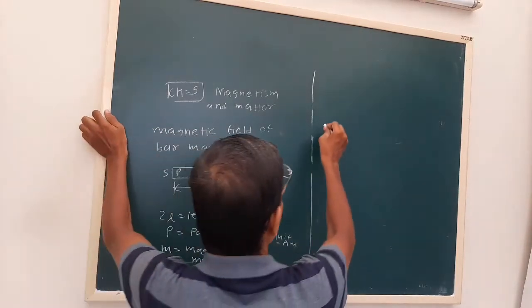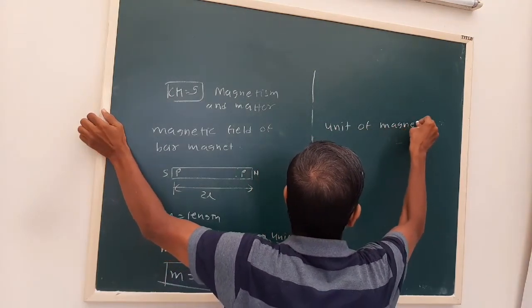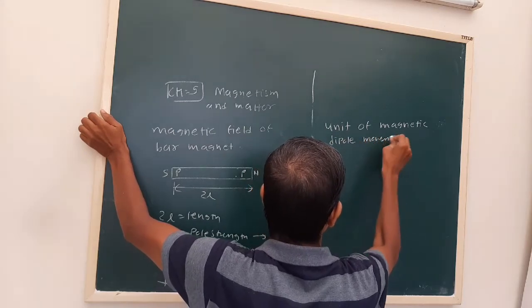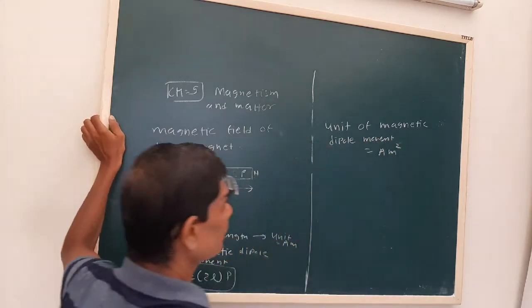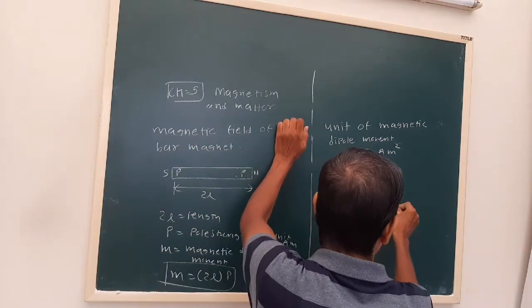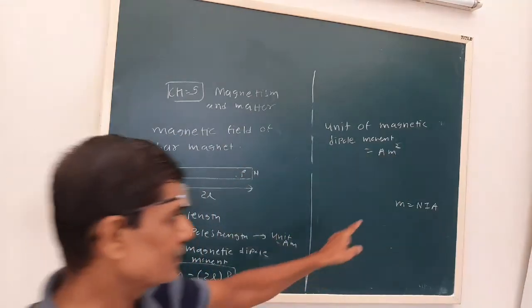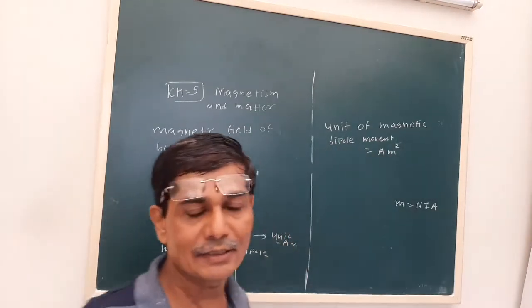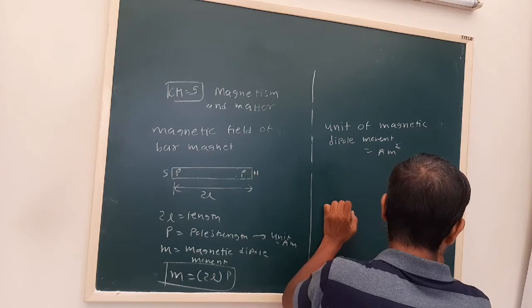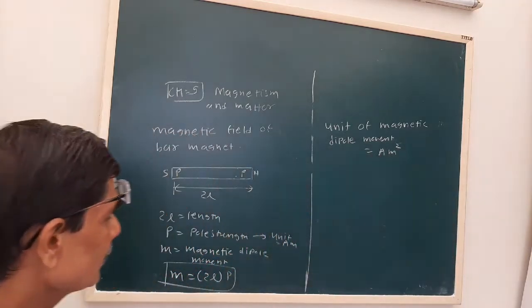M is the magnetic dipole moment. What is the unit of magnetic dipole moment? The unit is ampere meter square. Now recall M is equal to NIA, the magnetic dipole moment you studied in lesson number 4. N is a number, current is in ampere, area is in meter square. So there is some resemblance, which we are going to see later on.